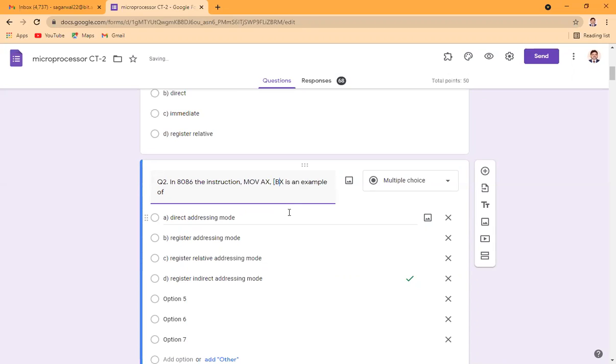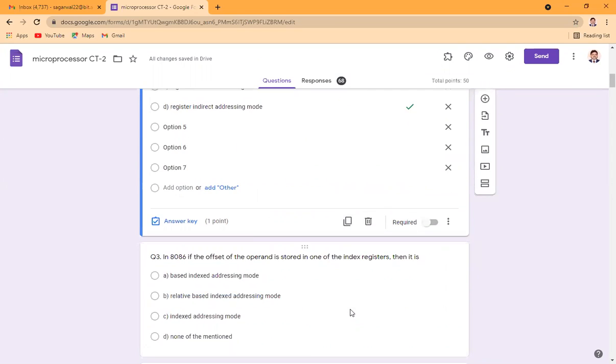Since in this case the brackets are there, it means BX is not the data, but the content of BX is actually the address, and that address will be working as an offset address. So this is an example of a register indirect addressing mode.